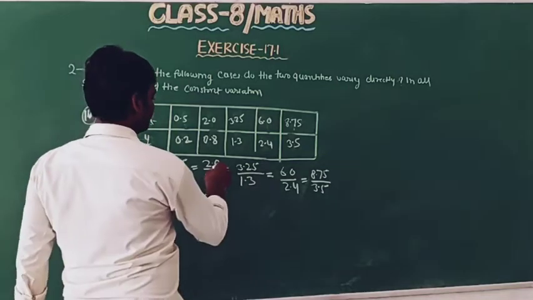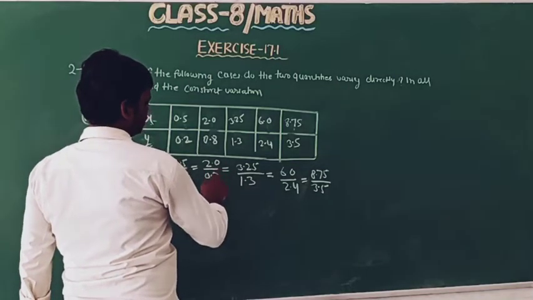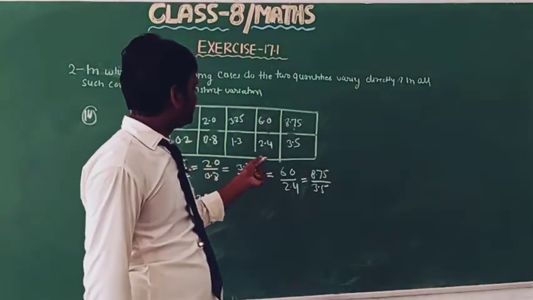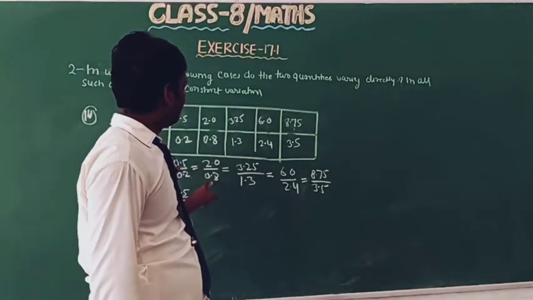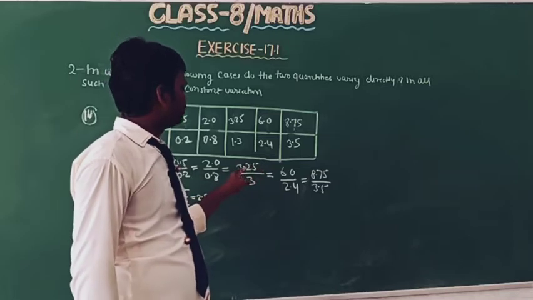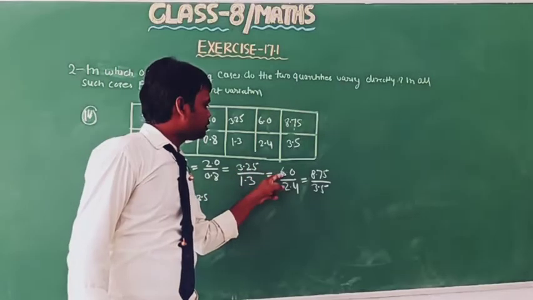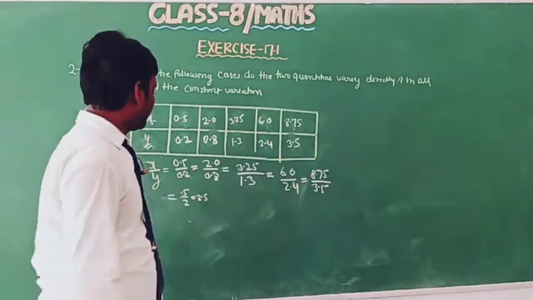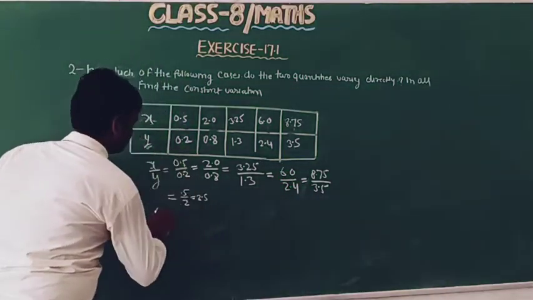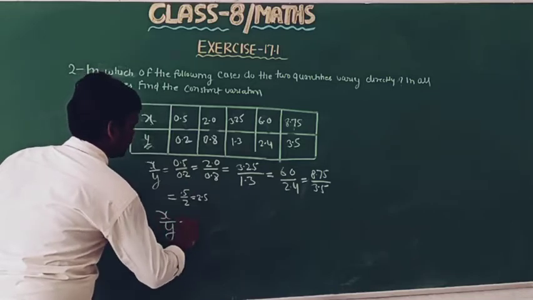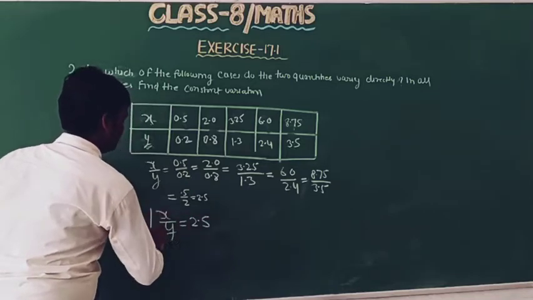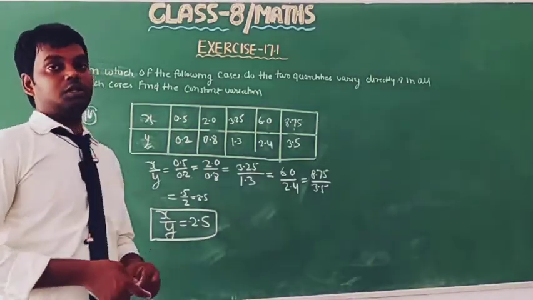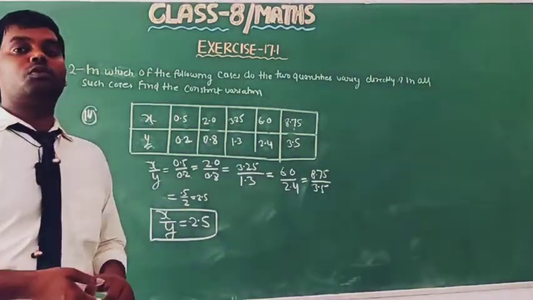And similarly after all the simplification, 2.0 upon 0.8, 3.25 upon 1.3, 6.0 upon 2.4, 8.75 upon 3.5, we will get 2.5. So this value of x upon y equal to 2.5. Okay, so this is the answer for this part.